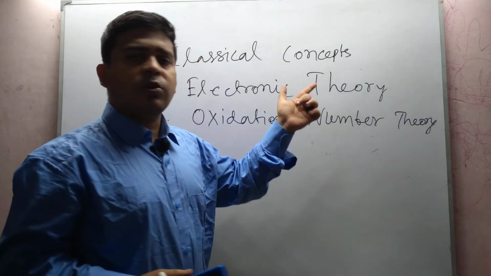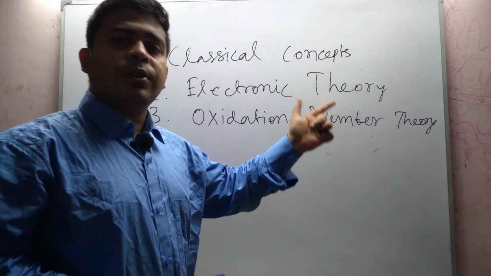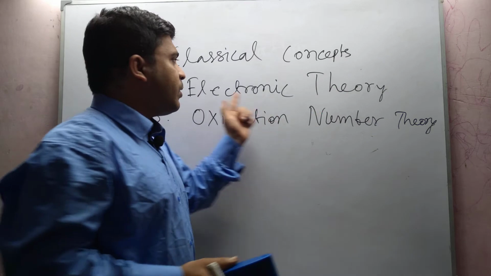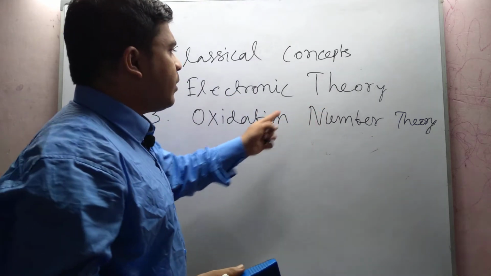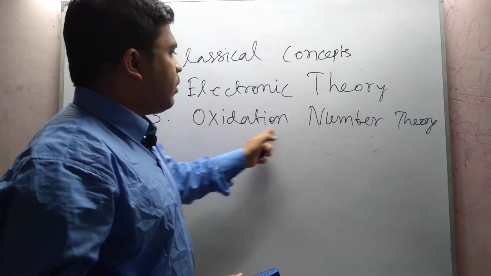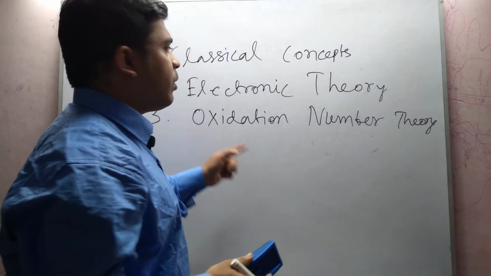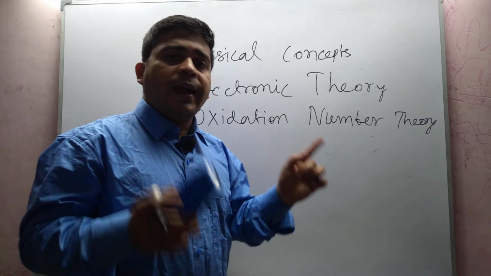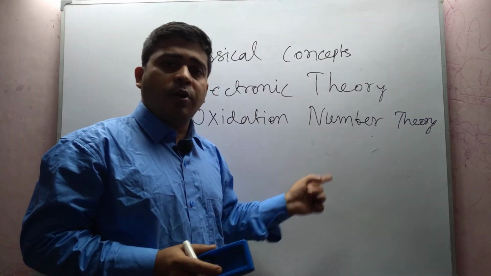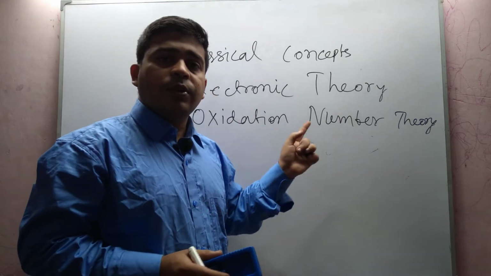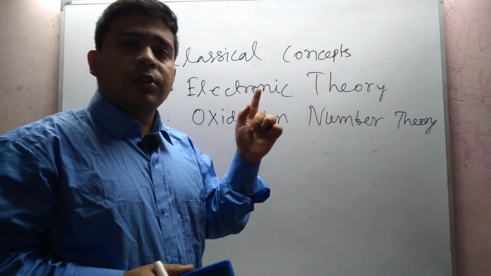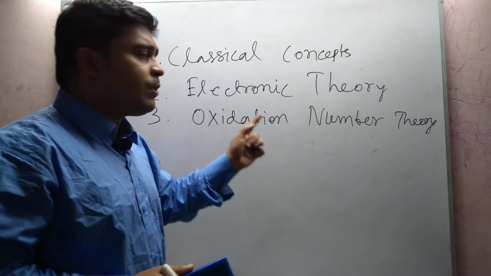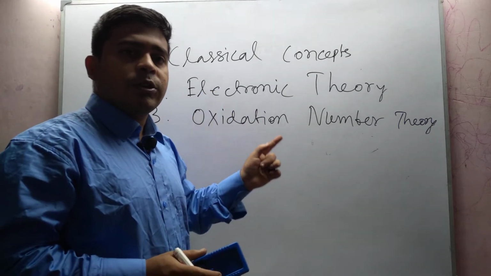One is classical concepts for defining oxidation, reduction, oxidizing agent and reducing agent. Next, we can apply the electronic theory, and the other one is the oxidation number theory. Using these three theories, we define these points.